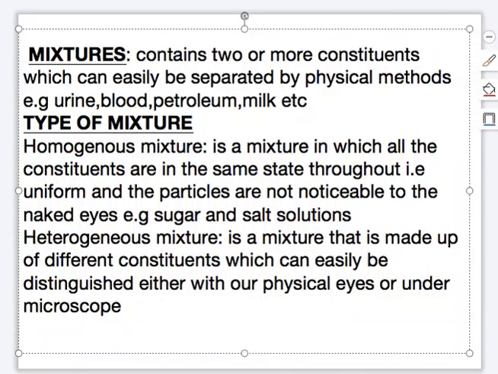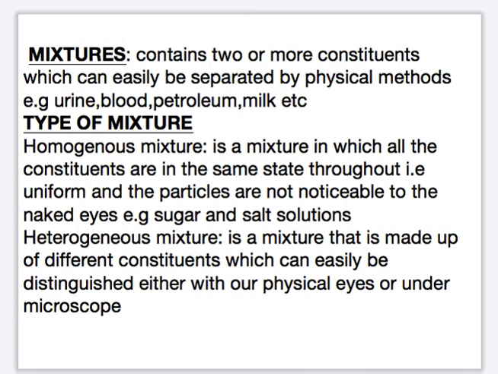A heterogeneous mixture is a mixture that is made up of different constituents. It can easily be distinguished either with our naked eyes or under a microscope. This type of mixture is when the constituents are not in the same state, and the particles can be seen easily with our naked eyes or under a microscope.